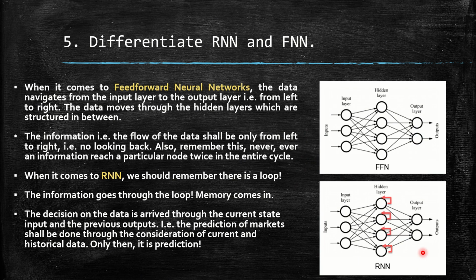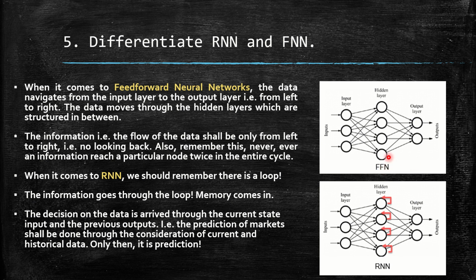Now differentiate RNN and FNN. It is nothing but feed forward neural networks. It has to be FNN. I made it FFN in the picture. It is FNN, right? So what is a feed forward network? Very simple. The data navigates from the input layer to the output layer. That's how everything works, right? It goes from left to right. The data moves through the hidden layers and it goes to the right-hand side corner and you get the output. The information never comes back to the previous state in the flow.